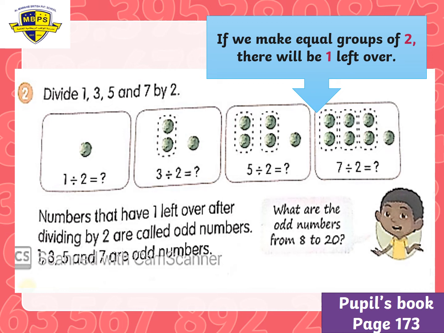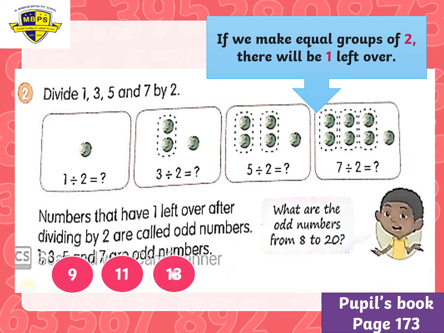Now the boy is asking, what are the odd numbers from 8 to 20? From 8 to 20, this means I need the numbers between 8 and 20 which are odd numbers. What's after 8? 9, and 9 is odd. Next, can I say 10? No, 10 ends in 0, and 0 is an even number. So I will say, very good, 11. What's after 11?